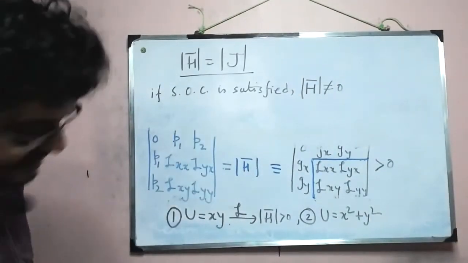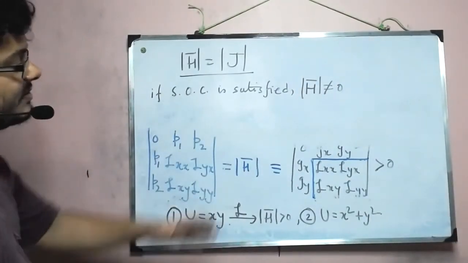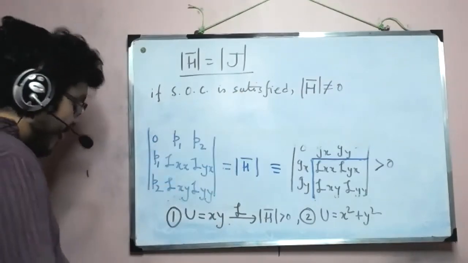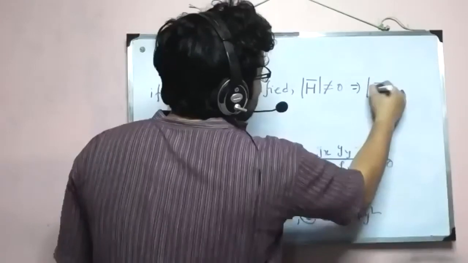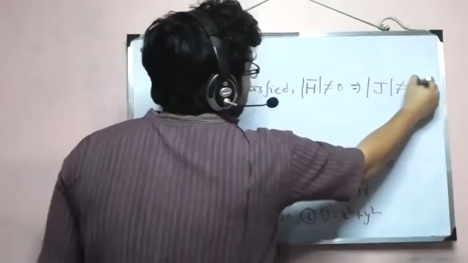So let's say we are maximizing and this becomes positive, so this is not 0, and that immediately will say that the corresponding Jacobian is also not equal to 0.